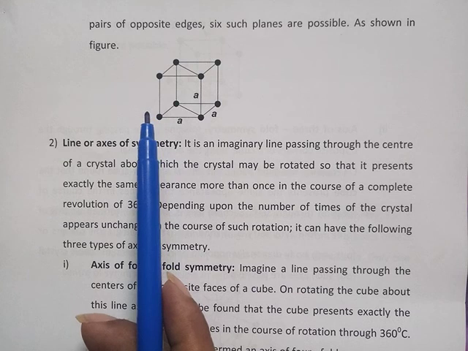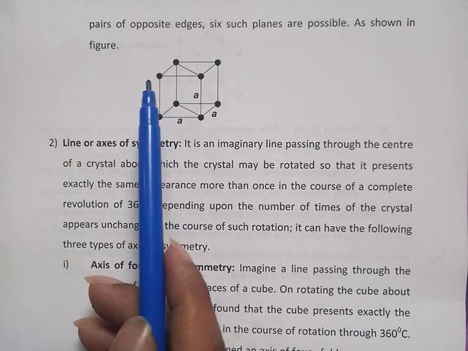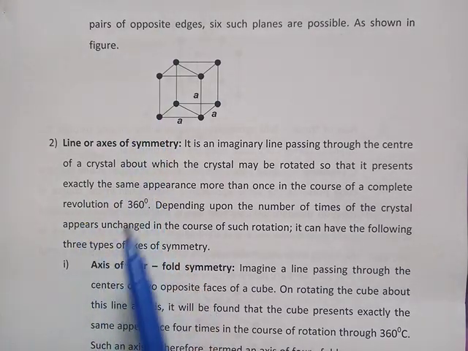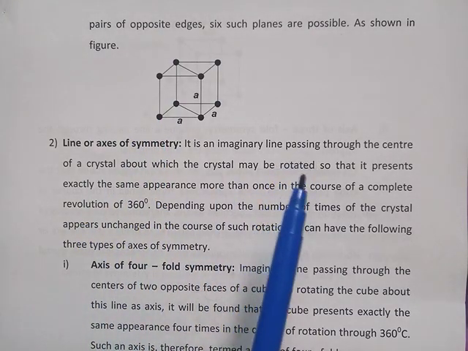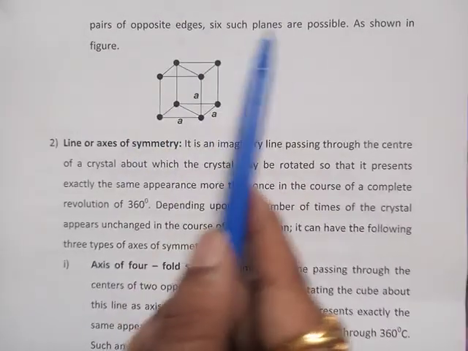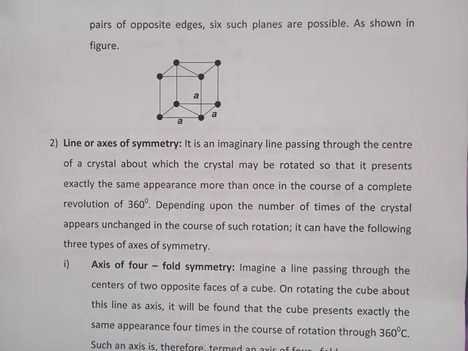There are 12 edges in the cubic system, or 6 such opposite pairs of edges are present. Therefore, 6 diagonal planes of symmetry are possible in the case of the type 2 planes of symmetry, or diagonal planes of symmetry.